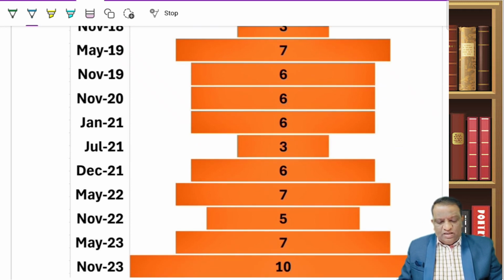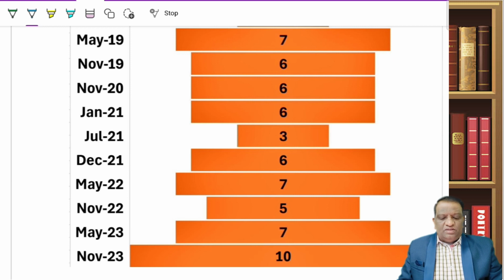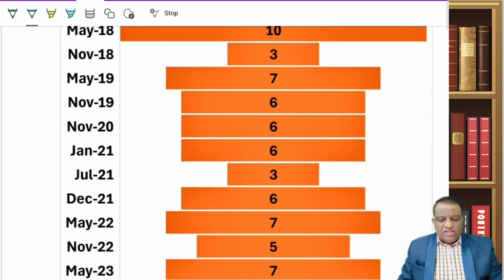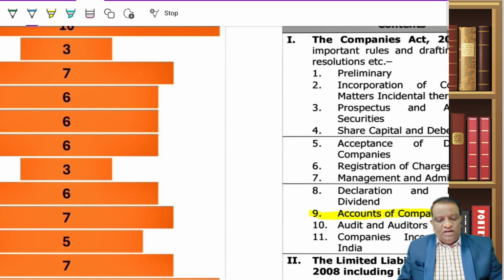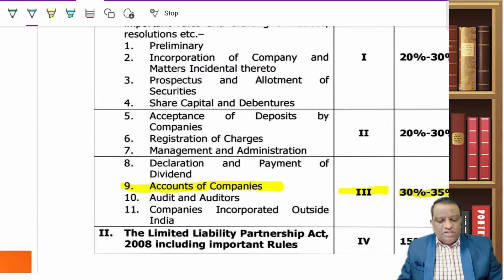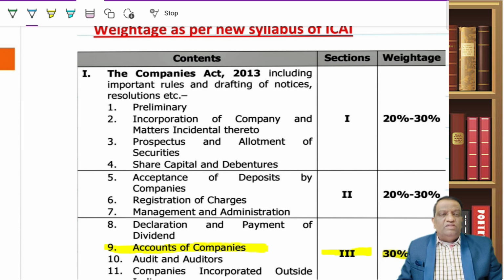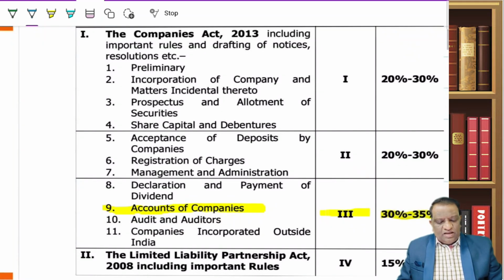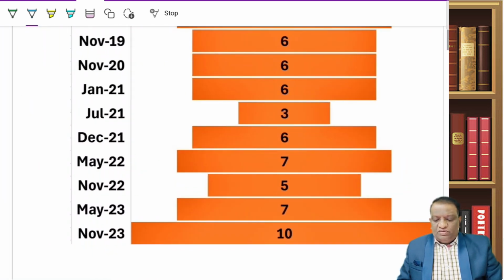5 to 6. And as for the importance of this chapter, there are questions asked for 7 marks and 10 marks in a couple of attempts, and these 7 or 10 are out of 70 marks. That itself signifies how important this chapter is, and that significance is reiterated in the weightage given in the new syllabus of ICAI, where we can see that this, along with 3 other chapters, is given a weightage of 30 to 35%. All that we have discussed.